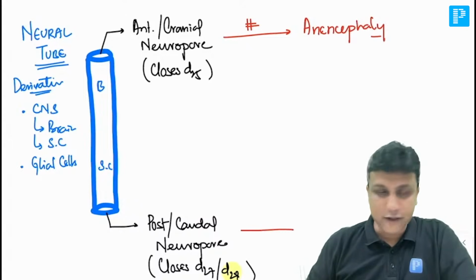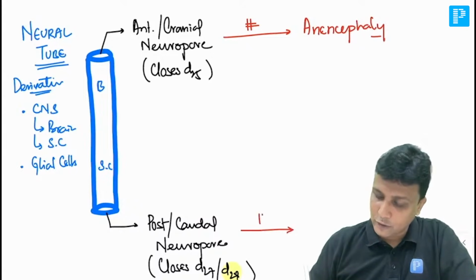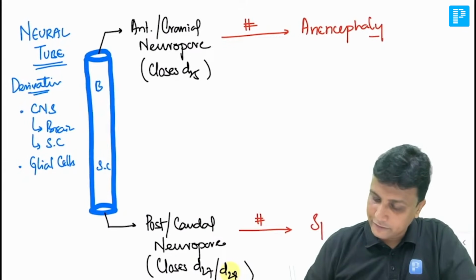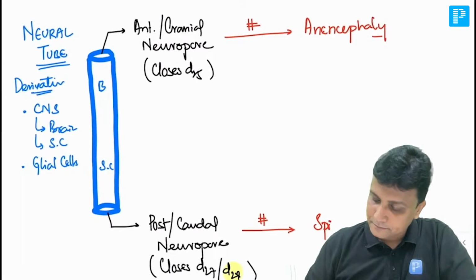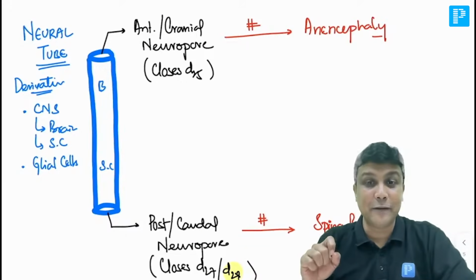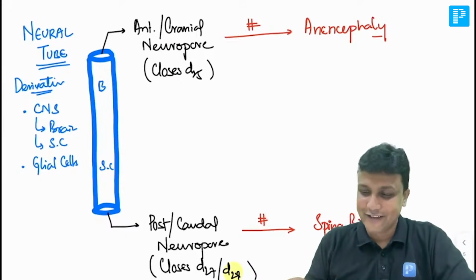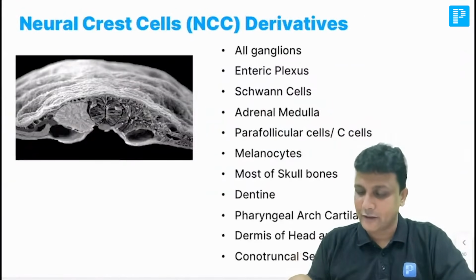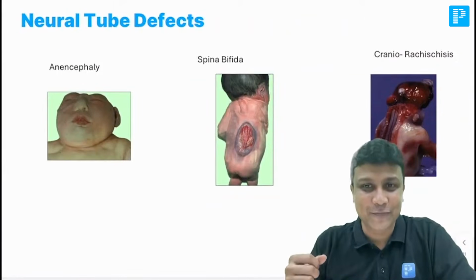Similarly, अगर मान लो कि caudal neuropore close नहीं होता है, if the caudal neuropore is not closed there, then it will lead to spina bifida. Spina bifida. Spinal cord वहाँ पर close नहीं होता है. Spina bifida. अंडरस्टैंडिंग पॉइंट हियर. तो इस तरीके से आप क्लिनिकल एनाटॉमी भी अपने आंसर्स में इंक्लूड कर सकते हो.